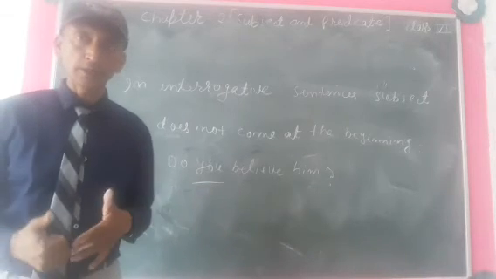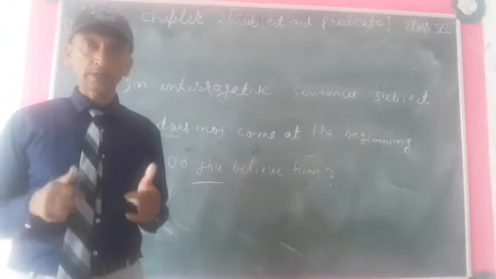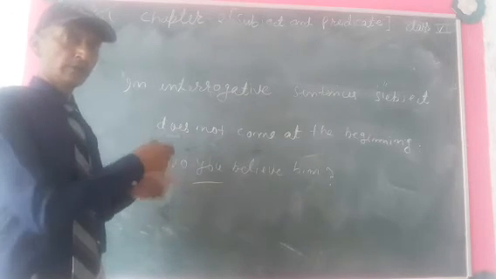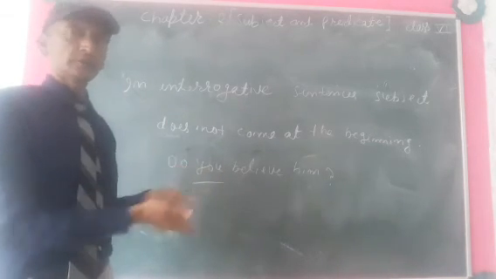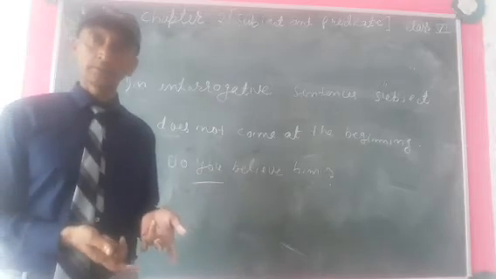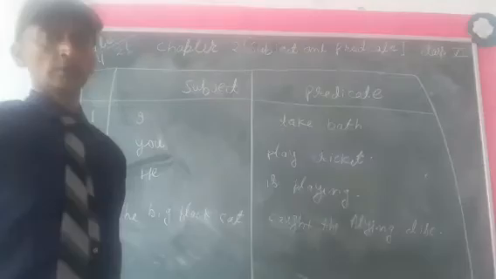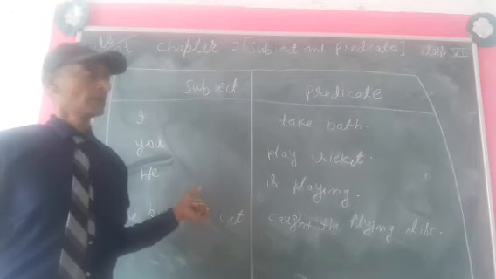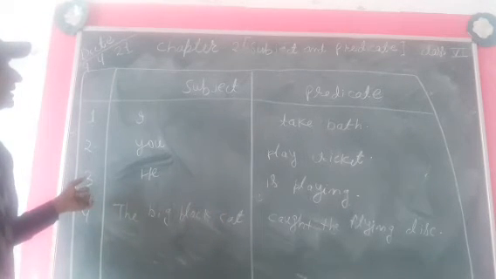Okay, so you have to identify where our subject is placed, at the beginning, at the middle, or at the end of the sentence. Okay. Next, with the help of this table, we will try to understand.